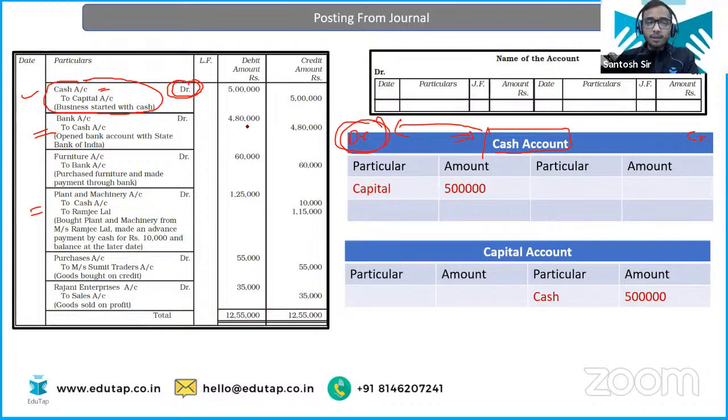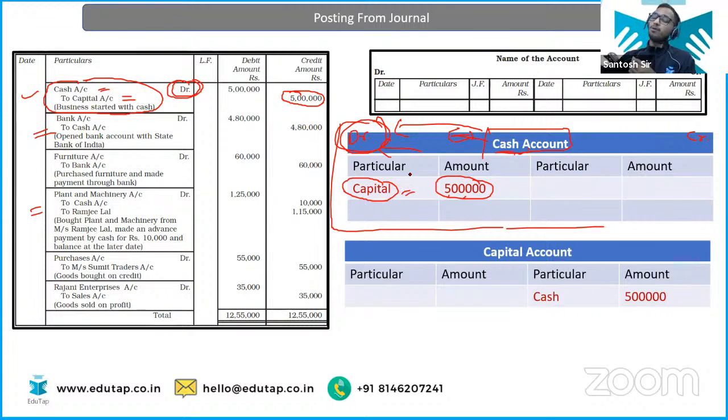And what will you write? You will write capital, because capital is getting credited. And what will be the amount? 5 lakh, obviously. From this, you can infer the journal entry as well. If you have been given this, you can tell me the journal entry. What should be the journal entry? Cash account debited to capital account. Or if you have the journal entry, you can prepare the ledger account. Again, cash account on the debit side to capital and the amount. Clear?